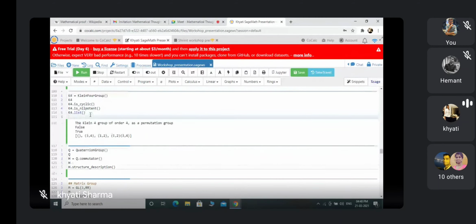So now if I want to find out, K4.is_ and tab. I don't know why it's not showing here. I will show you at some other place.